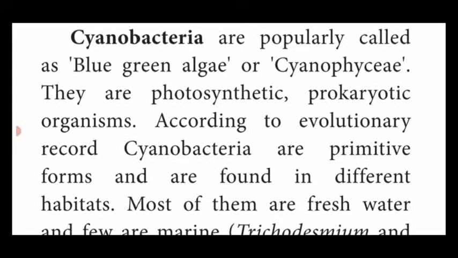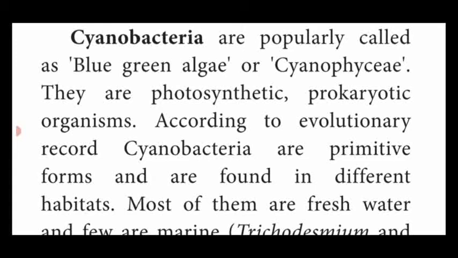Dear students, I have to tell one important question. In the world, which one is the first formed living organism? The bacteria. The bacteria is a unicellular prokaryotic organism which was produced in the sea or ocean.